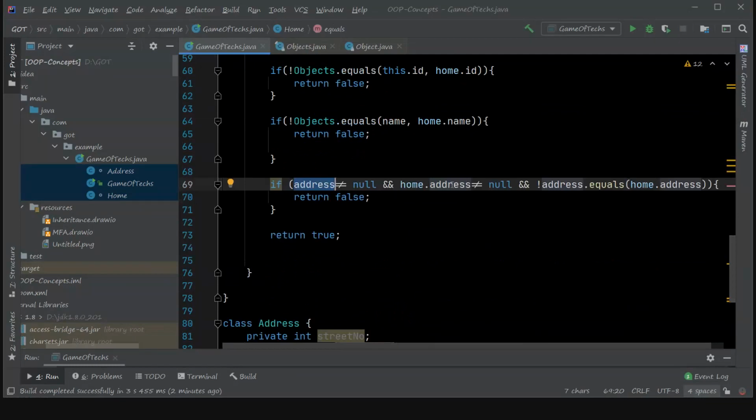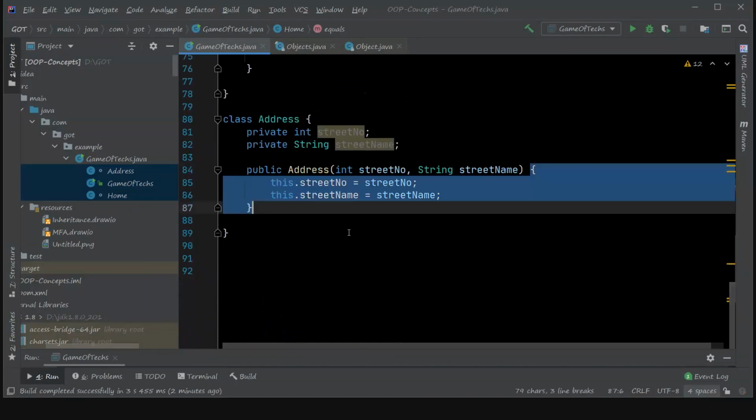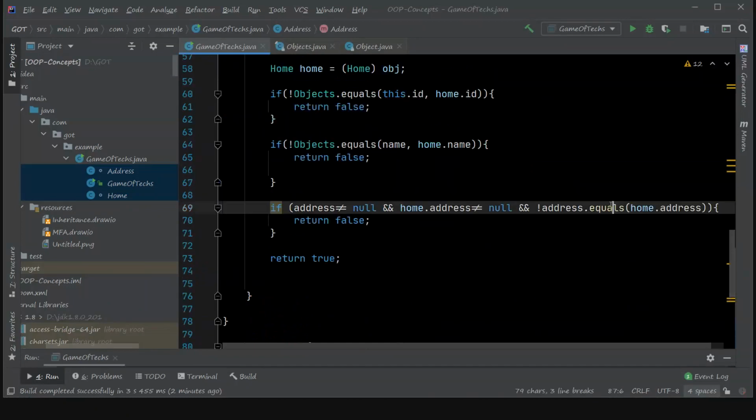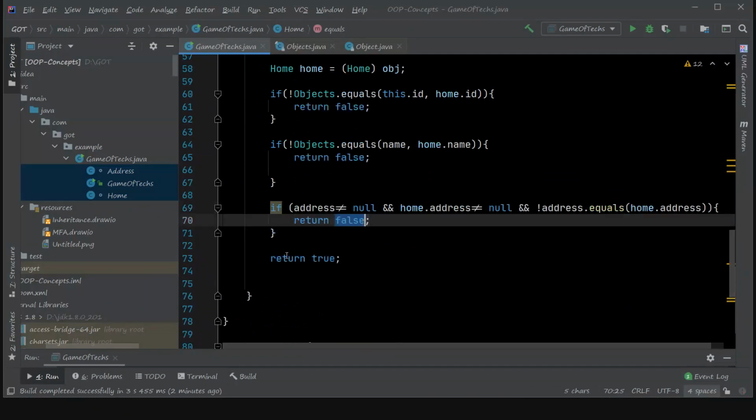If it is not null, then I check whether the given object's address is null or not. If that is also not null, then I call the address dot equals method. If we have already implemented the equals method there, then that will be called. Otherwise it will be calling the parent class Object's equals method. If that is not true, then it will return false. Otherwise I will return true.